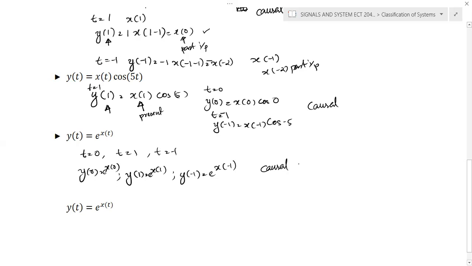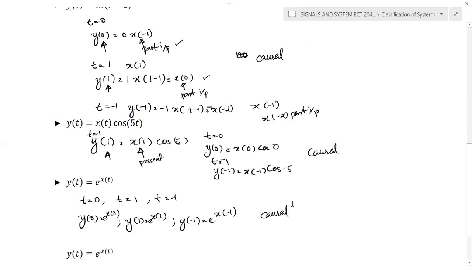When you attempt this particular question, causality and static related problems, after performing this operation, you need to write the statement. The question here is whether the system is causal or non-causal. So after evaluating, you need to write the statement or the definition for causal. For causality, the system output should depend only on the present or past values. The condition is valid, so we can conclude that the given system is causal.